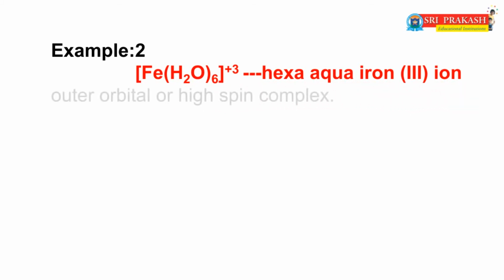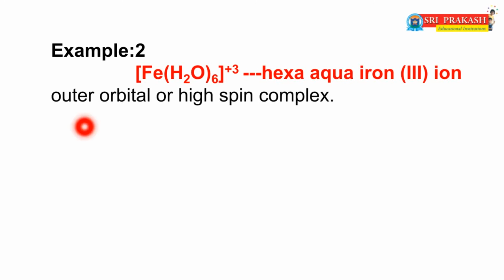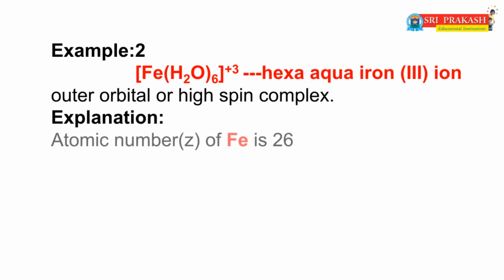This is one of the outer orbital or high spin complexes. Explanation. In this complex, what is the central metal atom? Yes, iron is the central metal atom. It undergoes sp3d2 hybridization.